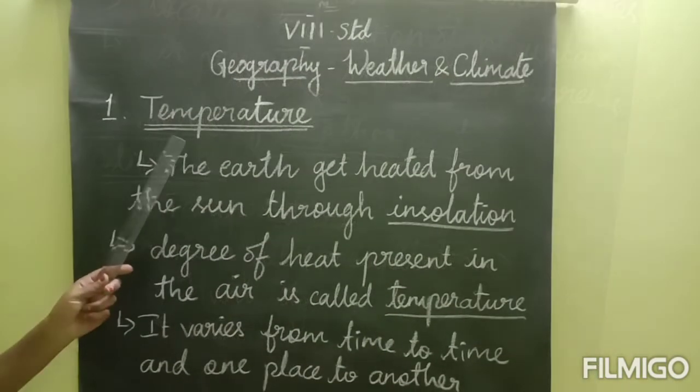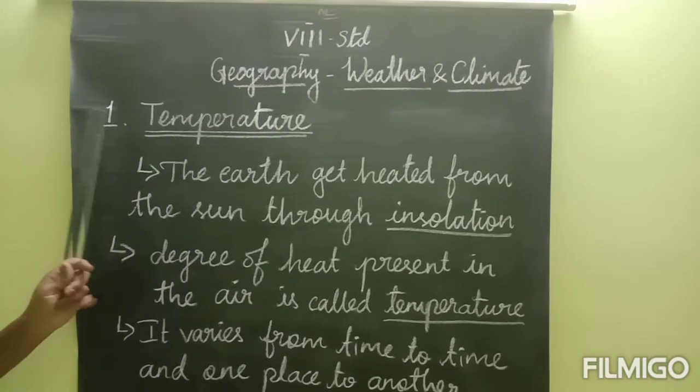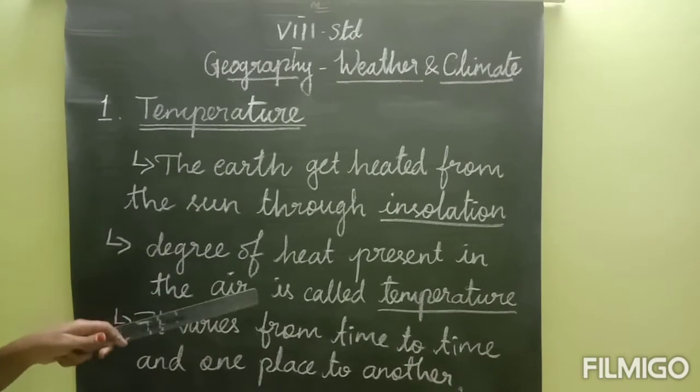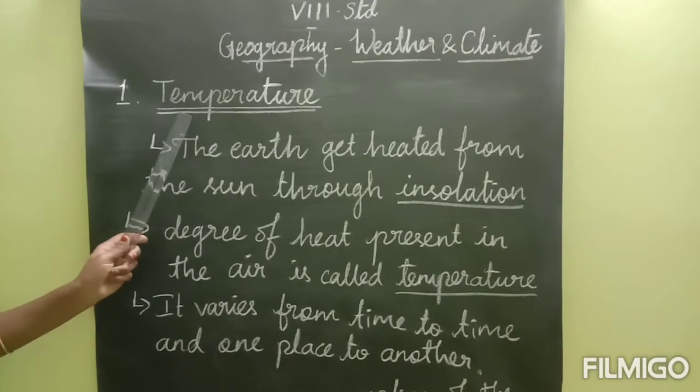Students, we have seen 4 elements of weather and climate. What are they? Temperature, rainfall, humidity and wind. Among them, the first element is temperature.